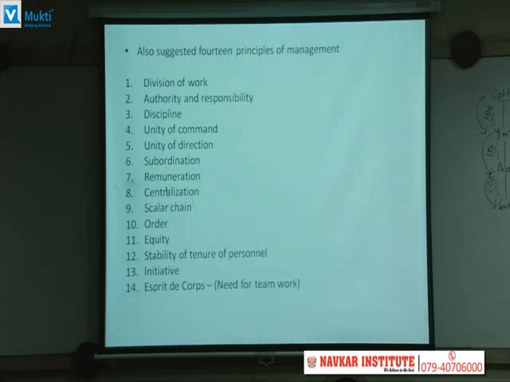Now there are various principles which have been established and given by Fayol. Fayol has suggested mainly 14 principles of management. First is the division of work, so as to produce more and secure better performance with the same effort. By division of work, what can you do? You can get better performance. Authority and responsibility, wherever authority is used, responsibility arises, and the two are coextensive. Then discipline, to ensure obedience and respect for superiors, discipline is important.